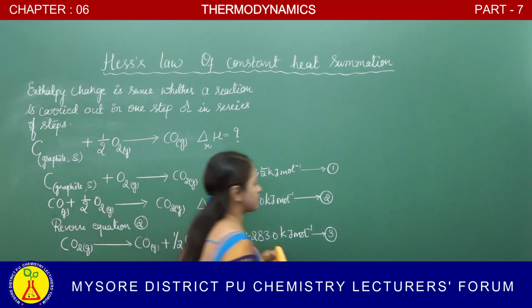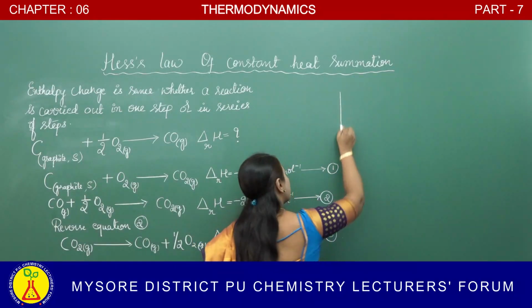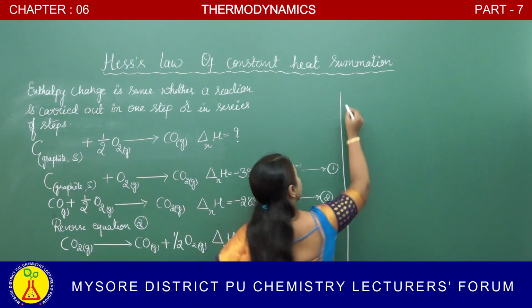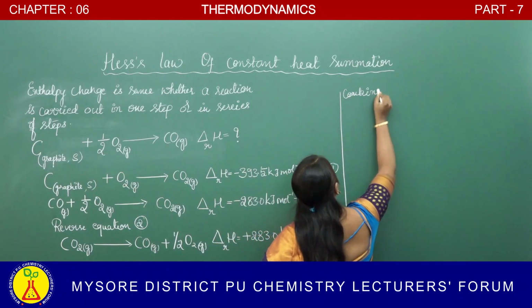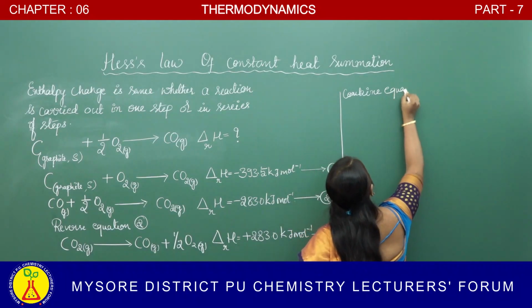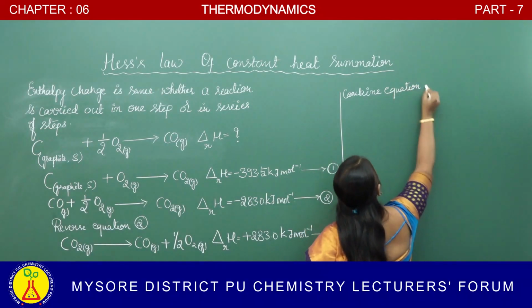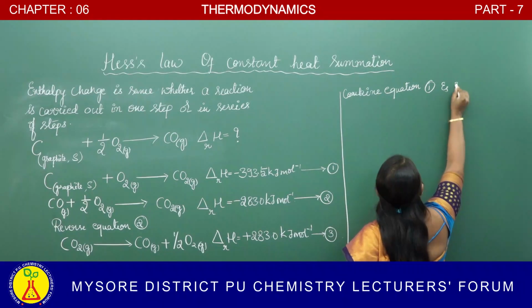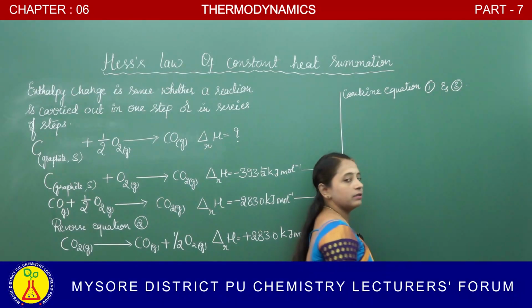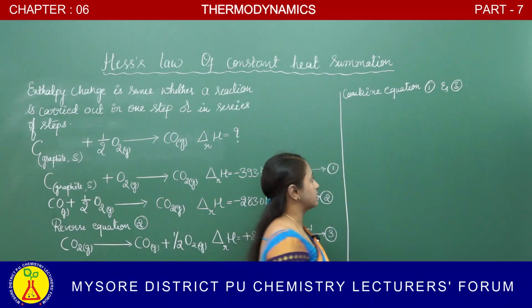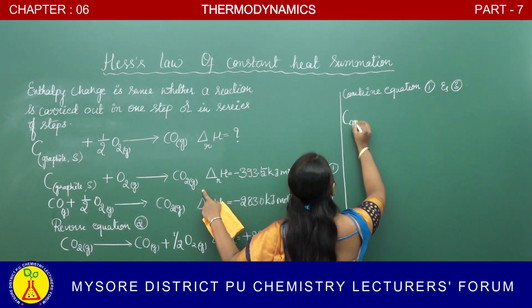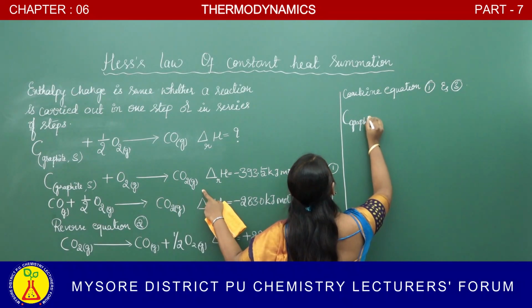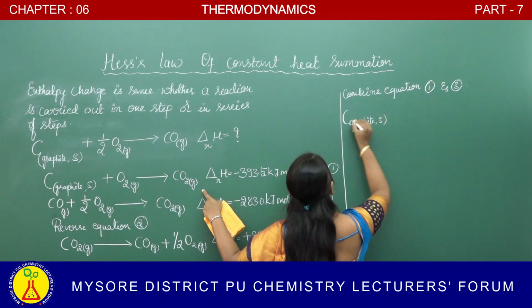Okay, in the next step, let us combine equation 1 and 3. We are combining the equation 1 and 3. So equation 1 is carbon, which is in a solid form.